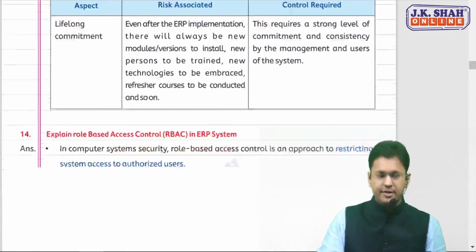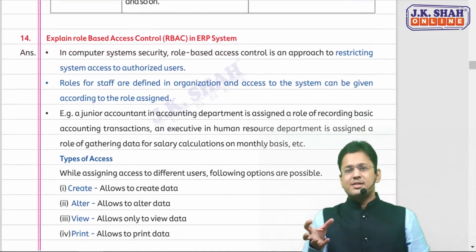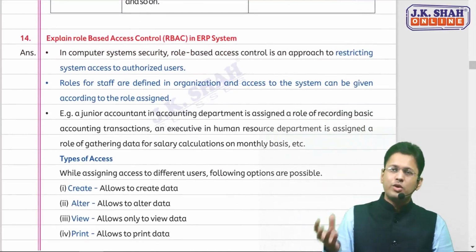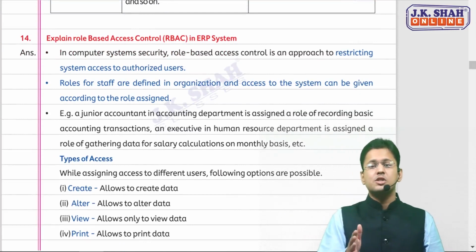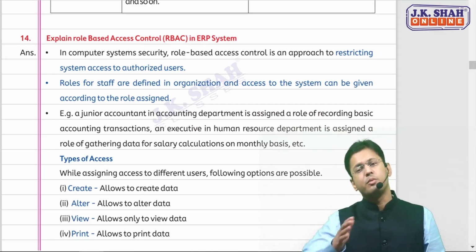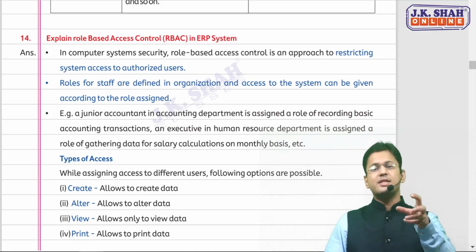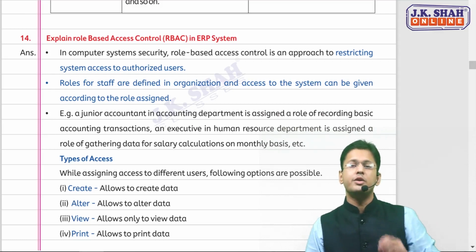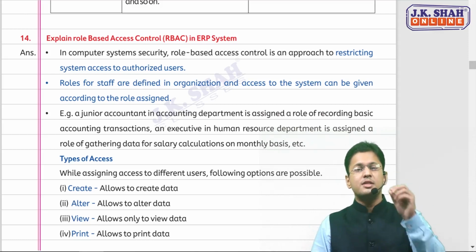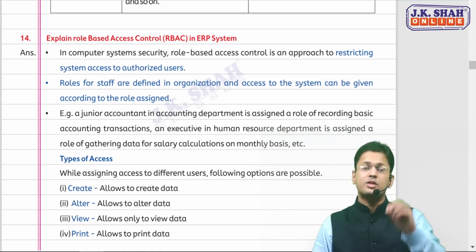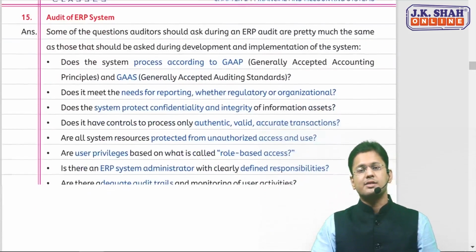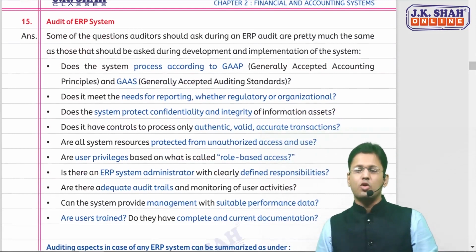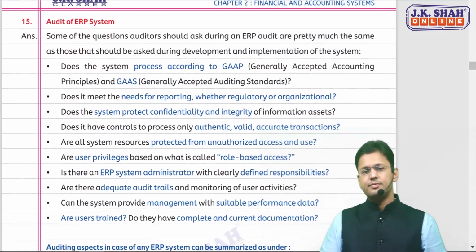Let us move ahead. Role-based access control is generally known to everyone: the person should be allowed to access only those things which are necessary for performing their duties. In short, we say this: need to know, need to do basis. The employee needs to perform his duties, so that much access you can provide him, but not more than that, so that unauthorized access chances are reduced. I'm not talking in detail about that topic.